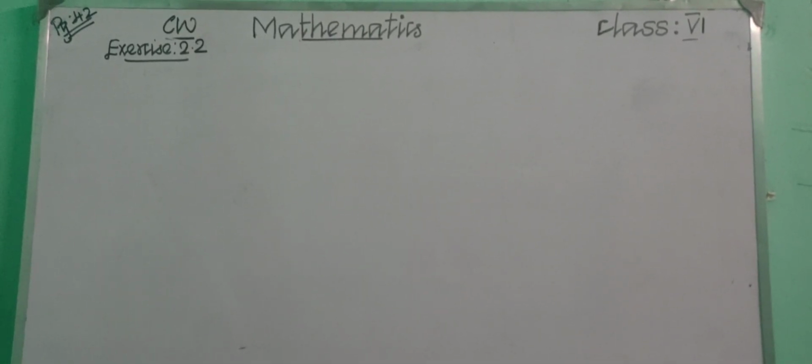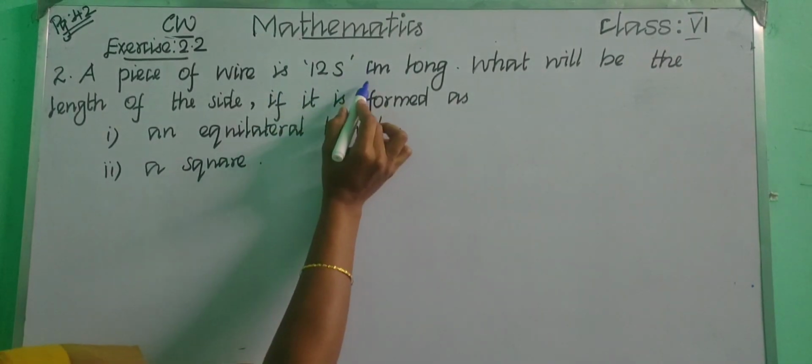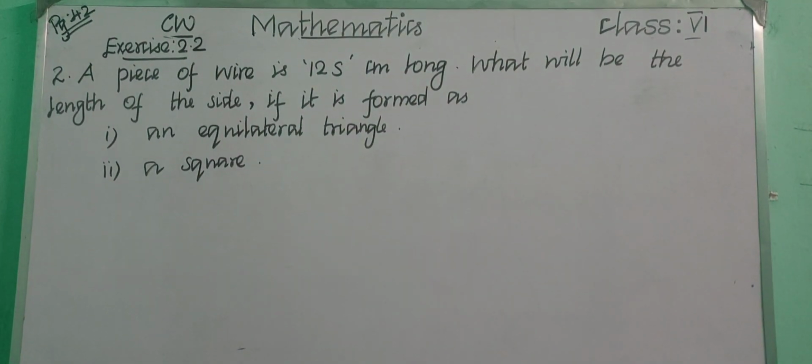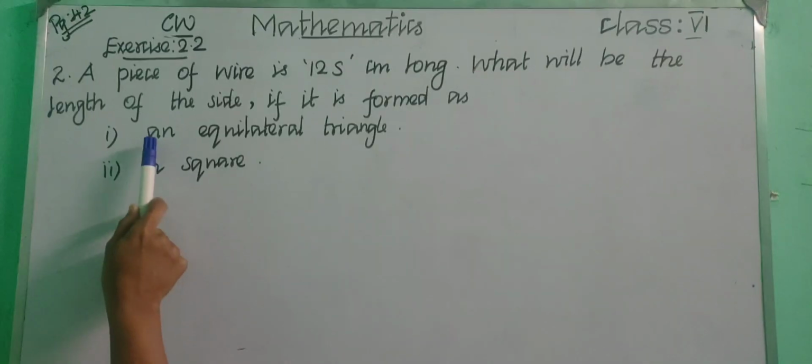Okay, so let us write the second sum. Write the second question in your notebook. Children, read the second question of exercise 2.2. A piece of wire is 12s centimeter long. What will be the length of the side if it is formed as an equilateral triangle?